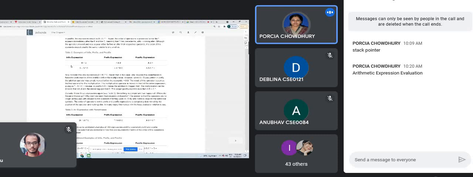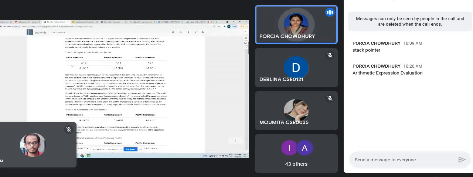There are some priorities, and what are the priorities we have? Parenthesis first: the first parenthesis, second parenthesis and third parenthesis. Then the exponent operation, that means 2 to the power 2. Then we have multiplication and division, and lastly addition and subtraction. That is the priority-wise order in which we will do it.